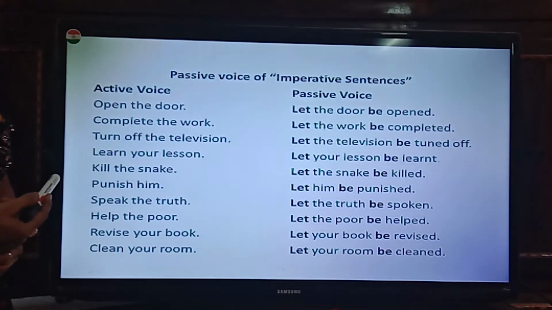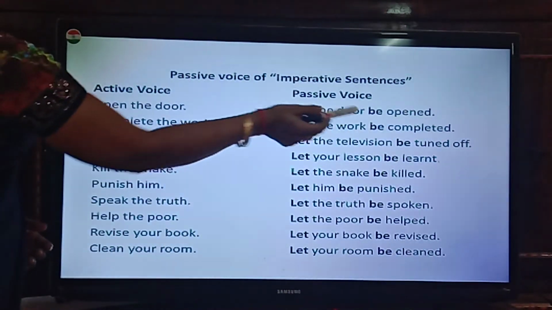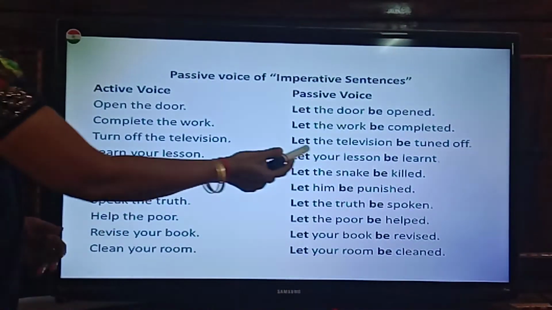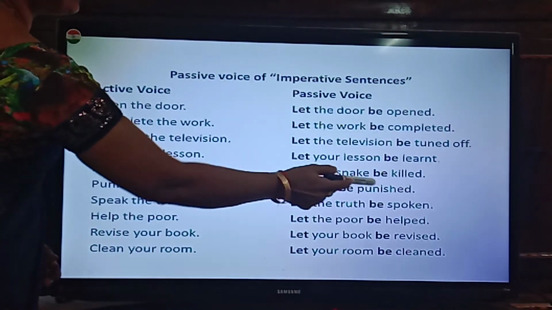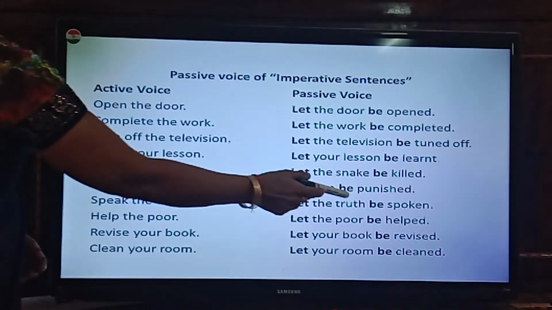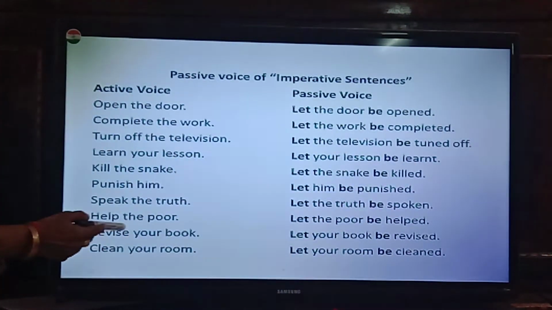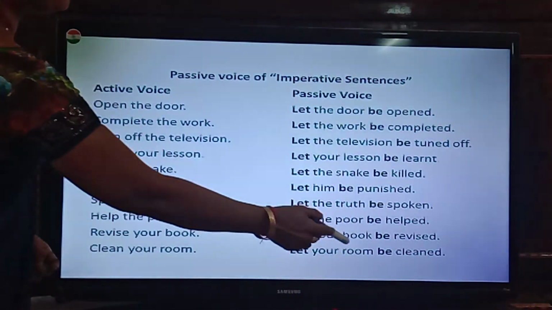Now, imperative sentences. Open the door. How does it change? Let the door be opened. Complete the work. Let the work be completed. Turn off the television. Let the television be turned off. Learn your lesson. Let your lesson be learned. Kill the snake. Let the snake be killed. Punish him. Let him be punished. Speak the truth. Let the truth be spoken. Help the poor. Let the poor be helped. Revise your book. Let your book be revised. Clean your room. Let your room be cleaned.